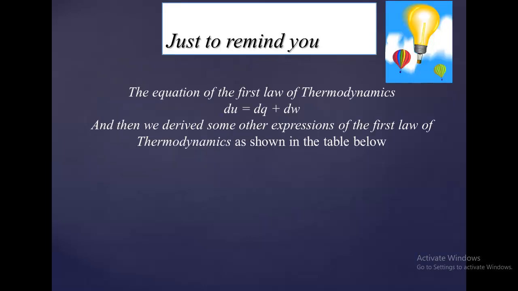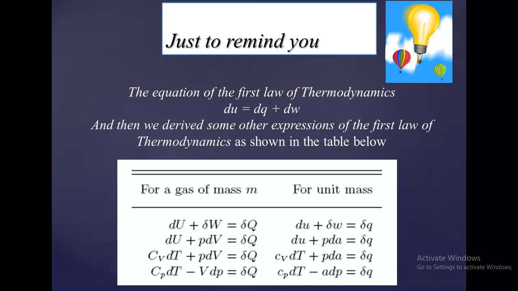So just to remind you, what is the first law of thermodynamics? It is dU equals dQ plus dW. So it is known as the total heat supplied is equal to the work done plus the internal energy. Means if we are supplying Q amount of heat to the system, then it would be converted into two parts. It would be divided into two parts.